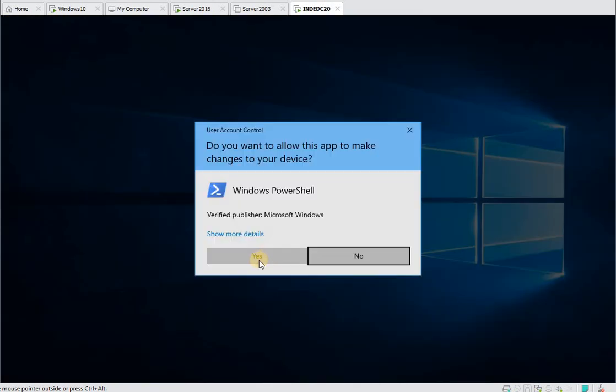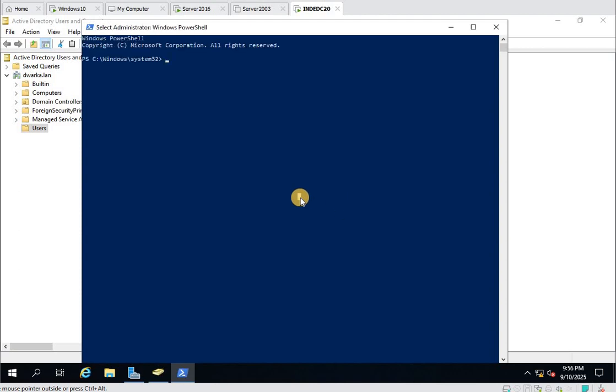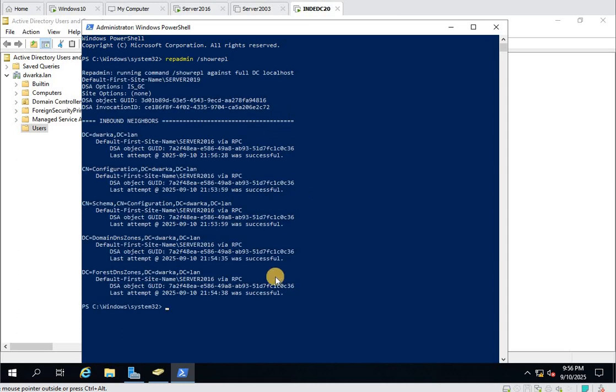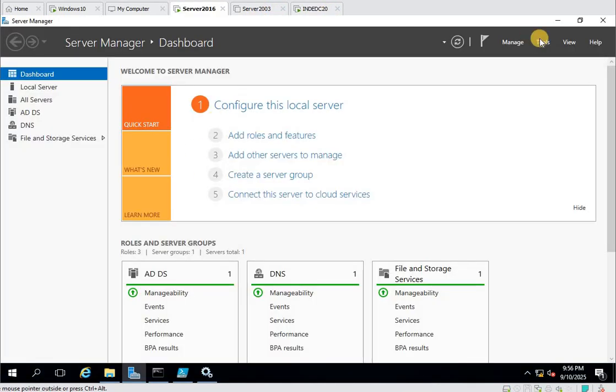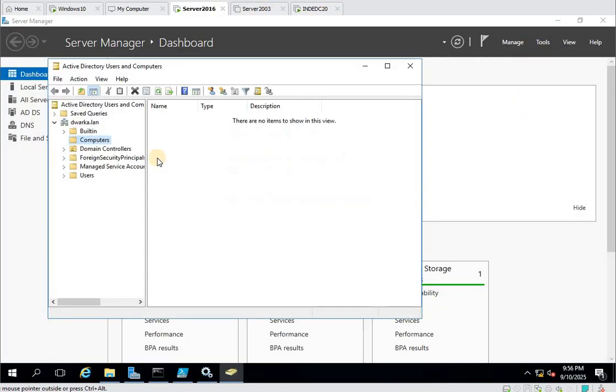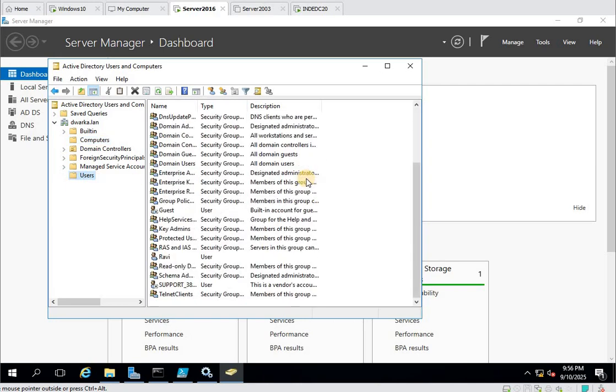So now we can just check the replication status. repadmin /showrepl. So all are success, and we can see if Ravi has been replicated here. Yes. So we can say we are in a good position.